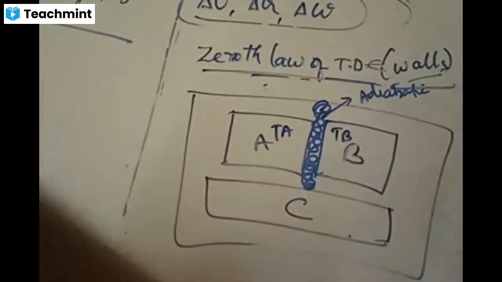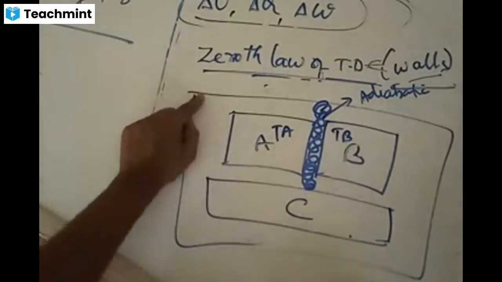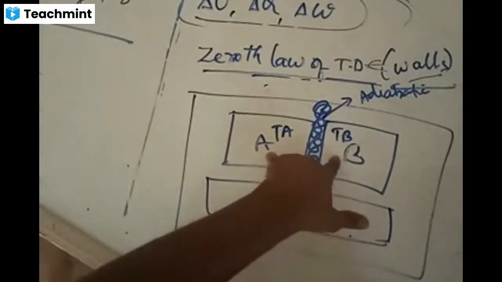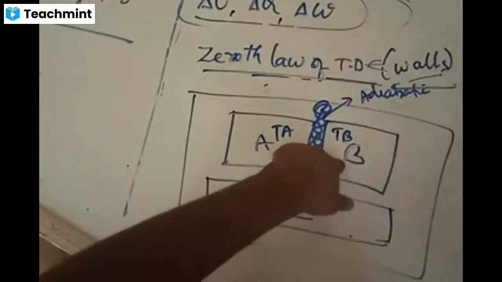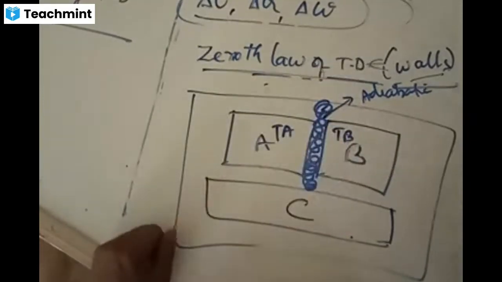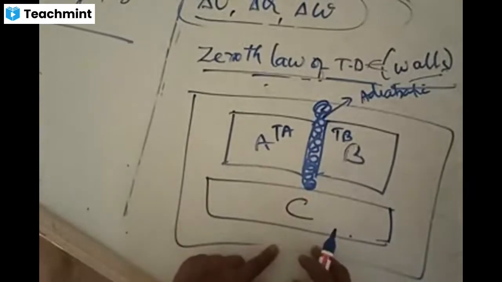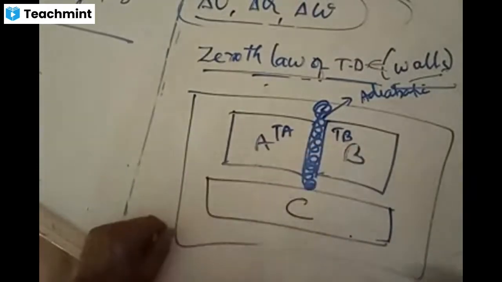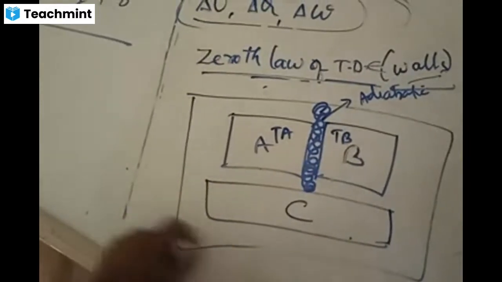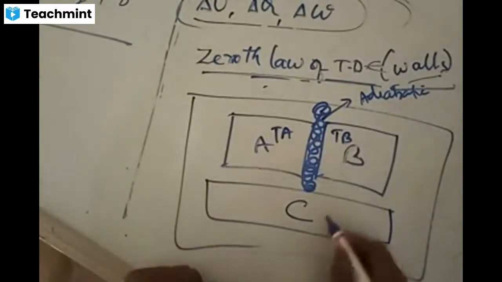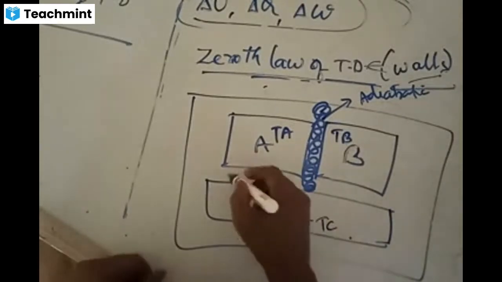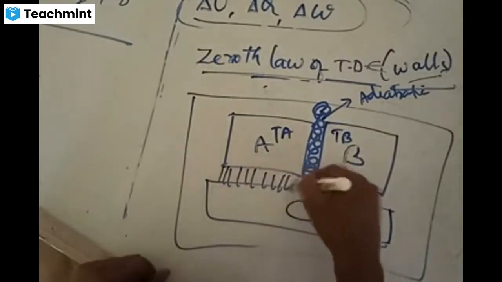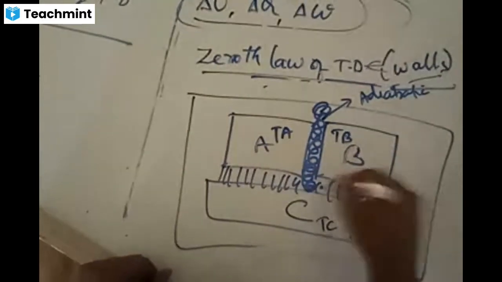See this zeroth law. The zeroth law of thermodynamics states that if two systems A and B, separated by an adiabatic wall, are separately in thermal equilibrium with a third system C, let us say the temperature of this is Tc. What is that? It means these two are interacting and these two are also interacting.